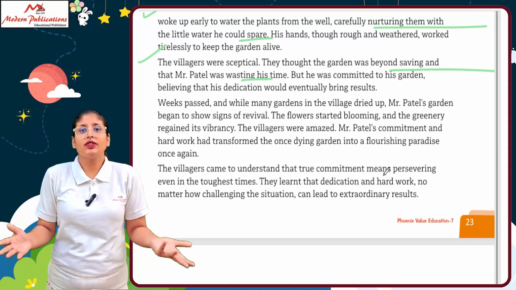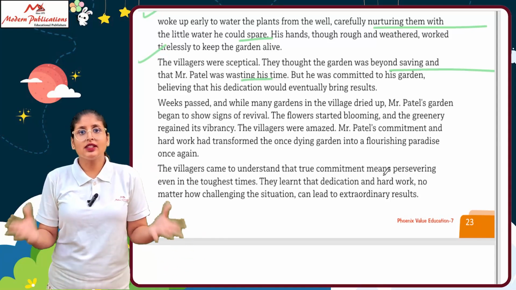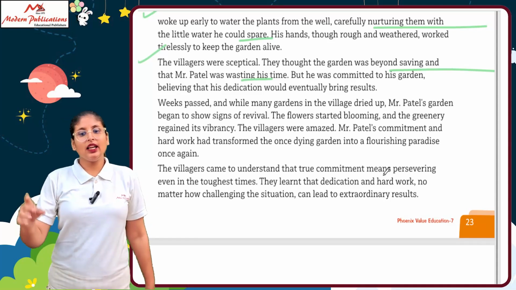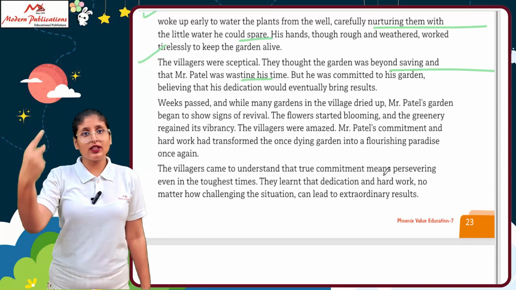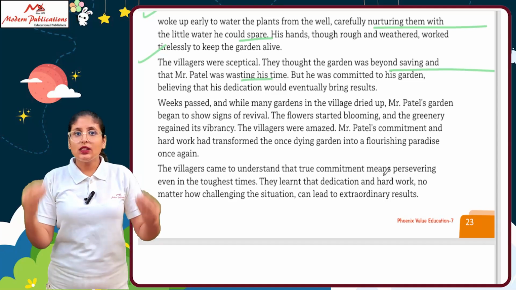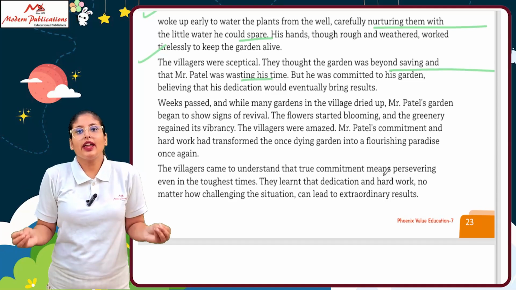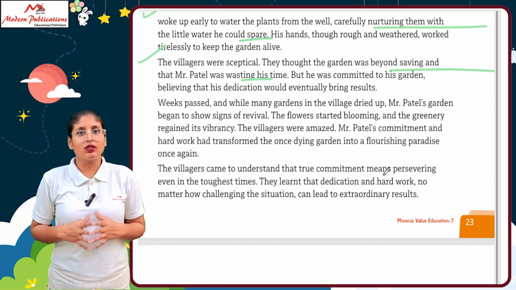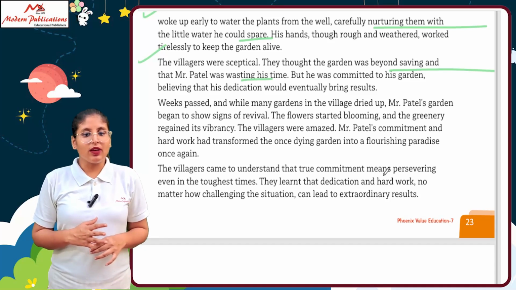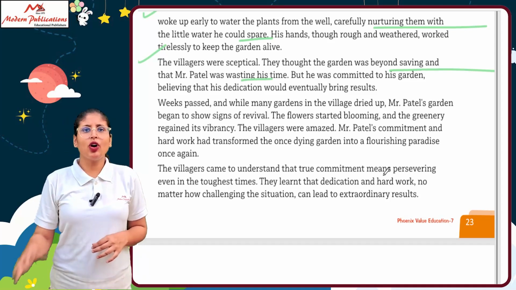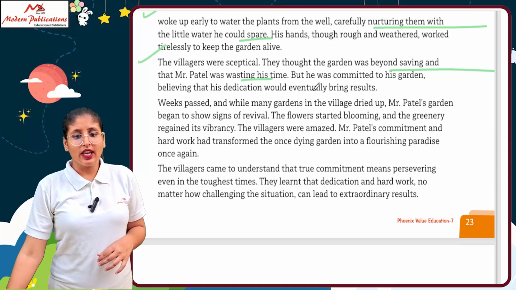How could he conserve this garden? But Mr. Patel was committed to his garden. No matter what, he kept working on it, giving whatever water he had to his plants, believing that his dedication would eventually bring results. He was sure of that.